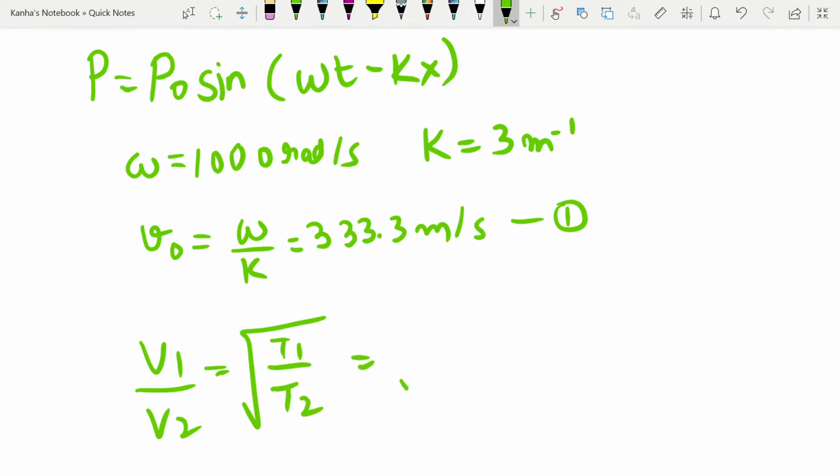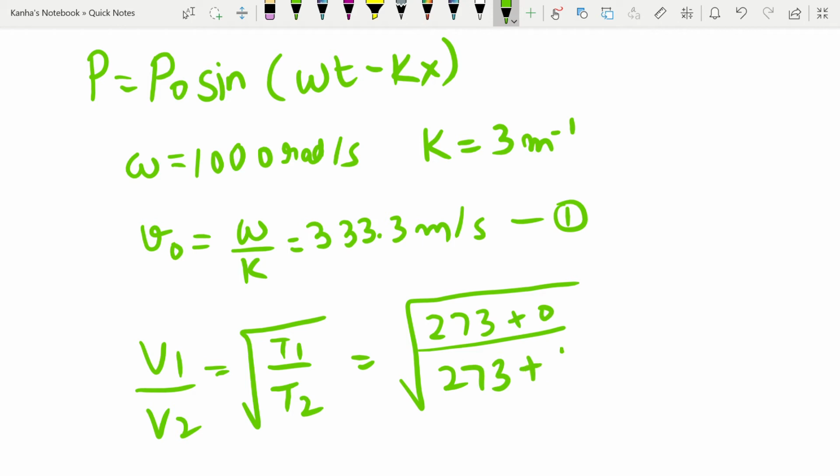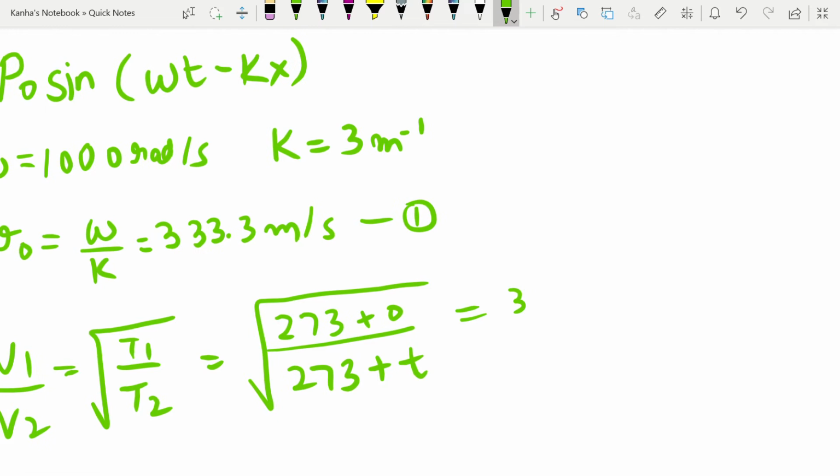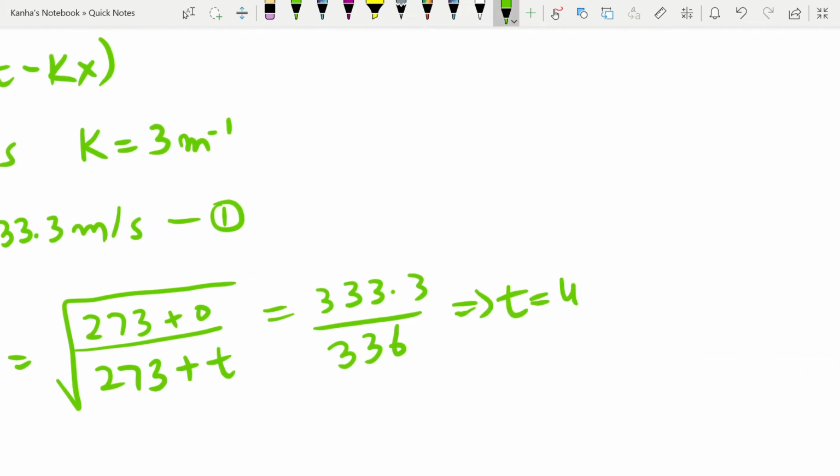So what is my temperature? Note that temperature will always be taken in Kelvin. So 0 degrees Celsius is 273 Kelvin. Now if I just compare this to 333.3 divided by 336, I will find that my value of temperature is equal to approximately 4 degrees Celsius.